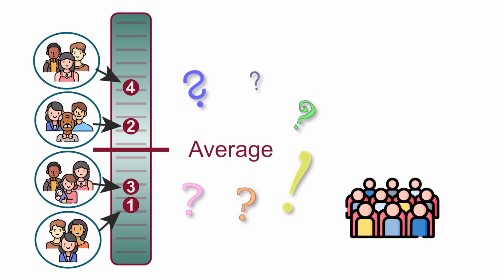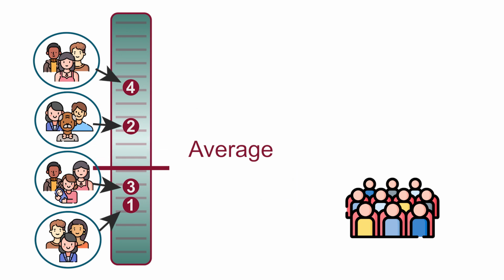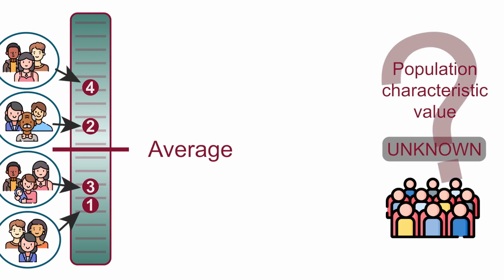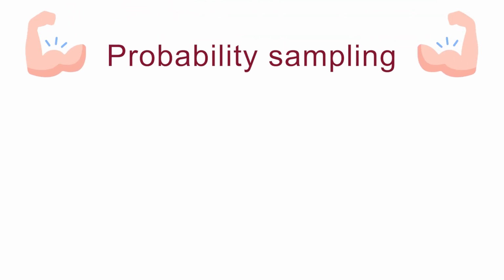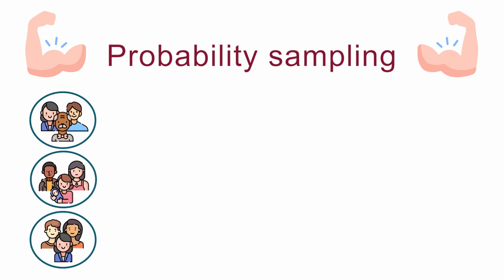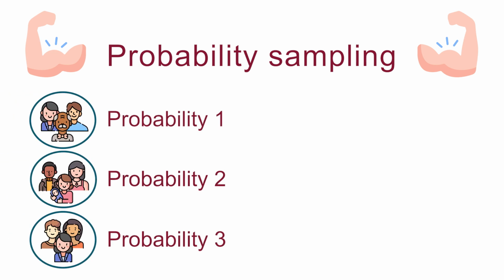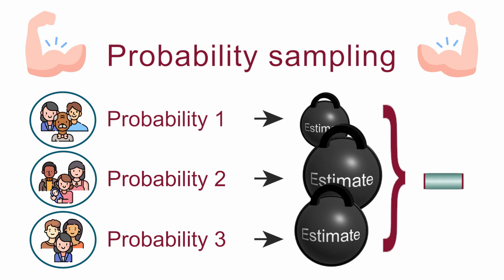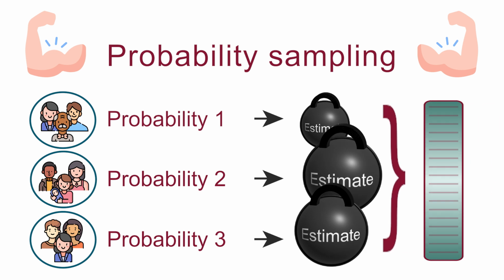Now, how can we calculate this average value? How do we compare it with the value of the unknown population characteristic? This is where statistics and, specifically, probability sampling come into play. The latter allow us to assign a probability to each selected sample and to each estimate calculated with the sample data. The average is a weighted mean value of these probabilities, and the probability calculus theory accounts for the rest.